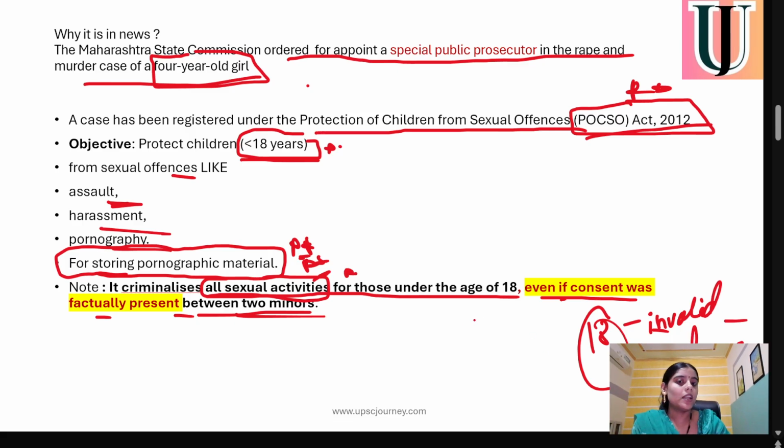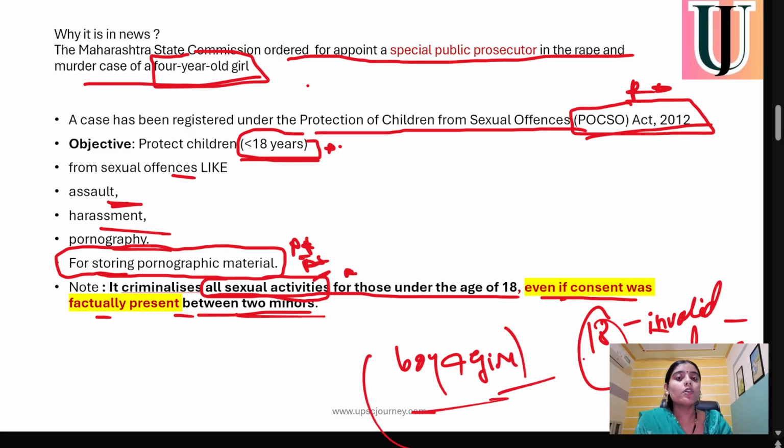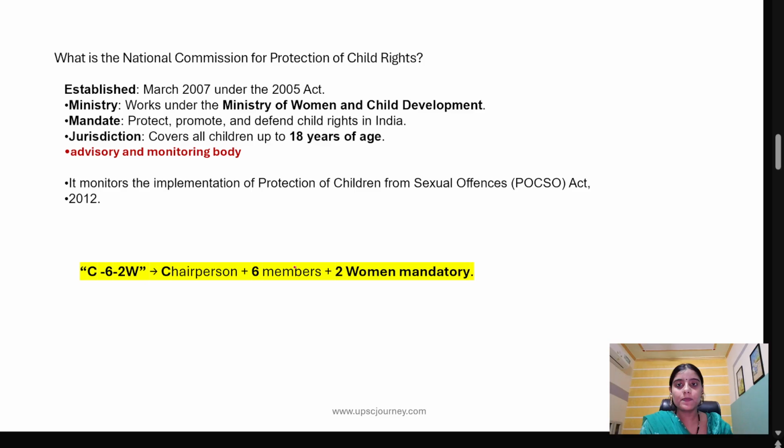A minor can be a boy or a girl. If a minor boy or girl gives consent, that will also not be considered, and will be treated as invalid and void. So it can be asked whether it includes sexual activities even if consent is there. Yes, even if consent is given, it will not be considered valid, and it will be considered a sexual offense under the POCSO Act of 2012. So this was the whole context.